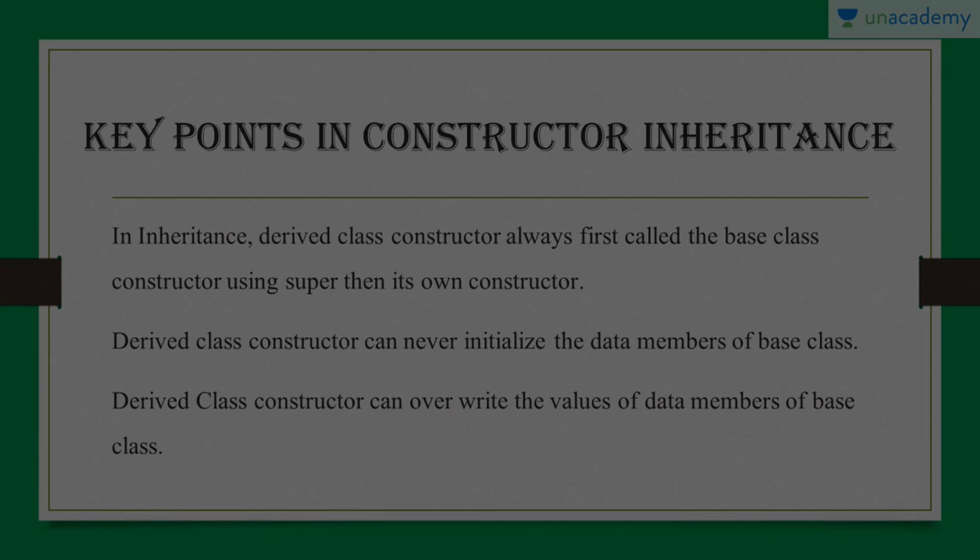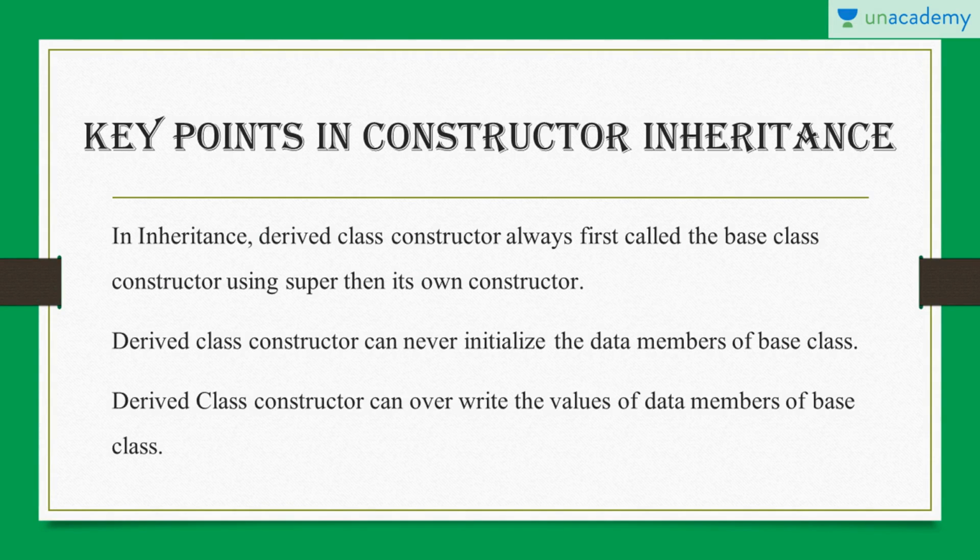Okay, now let us see. Before telling you how constructor inheritance works, just keep in mind these points. In inheritance, the derived class constructor always first calls the base class constructor using super, then its own constructor. It means that we have to create the object of the derived class, so the derived class constructor must be called.